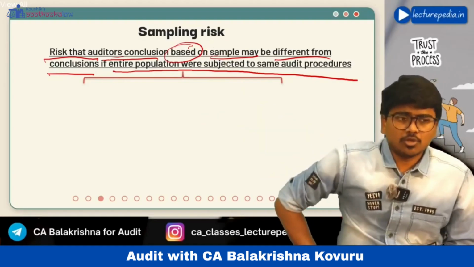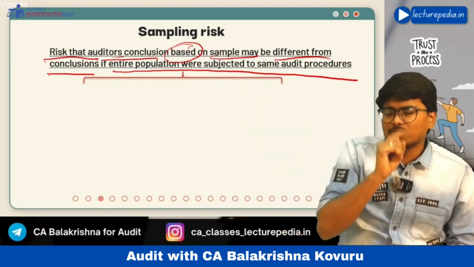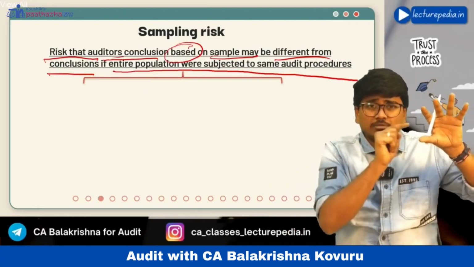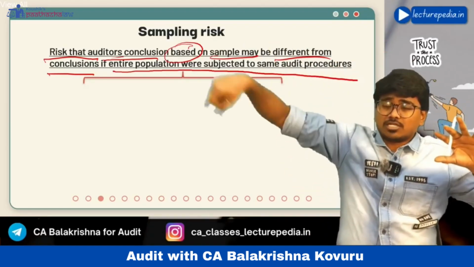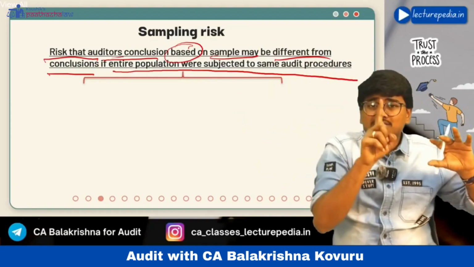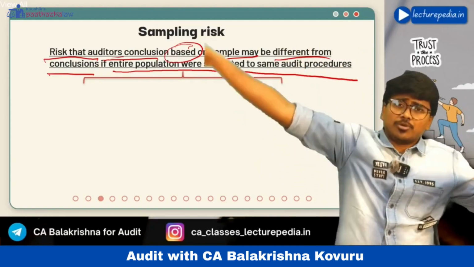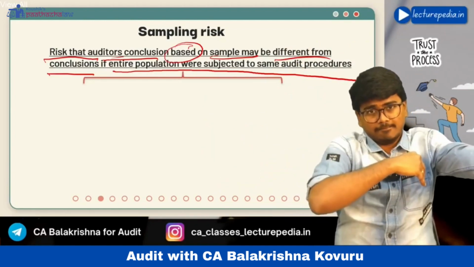Of that sample, you have found only one misstatement in a debtor balance. So of 100 items, there is one misstatement. You will project this to the entire population. There are 1000 debtors, so if there is one misstatement in 100 items, there will be 10 misstatements in the entire population, right? So based on this, you will give your opinion.